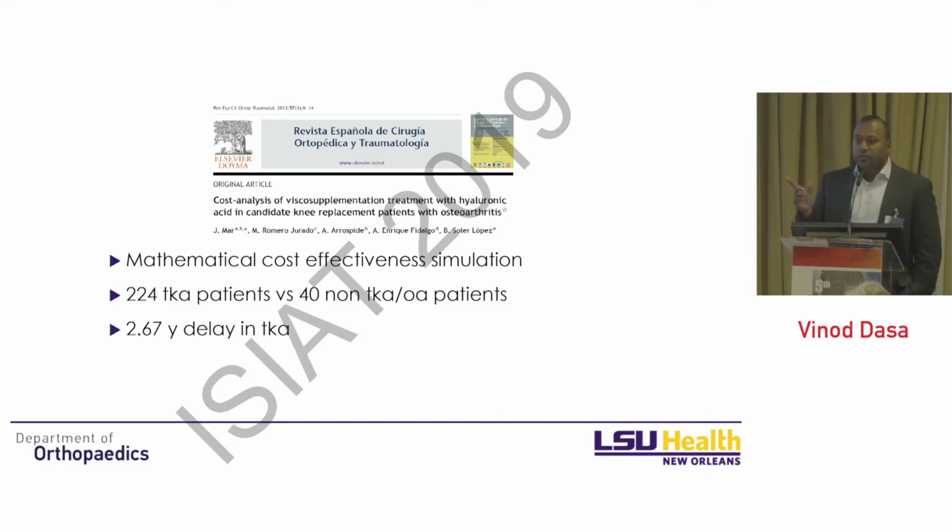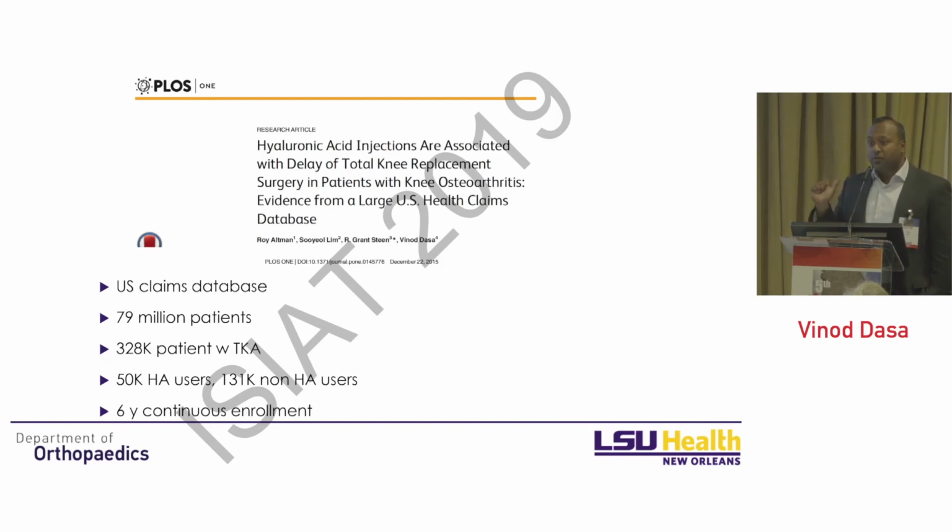So if we look at the literature, this was out of Spain, right when the AAOS guidelines came out, they did a cost-effective model, and what they found was an improvement in those patients that had HAs versus those patients that didn't in terms of impact to total knee replacement. So I wanted to look at this in our research and understand what was the impact of HA injections in our insurance claims databases.